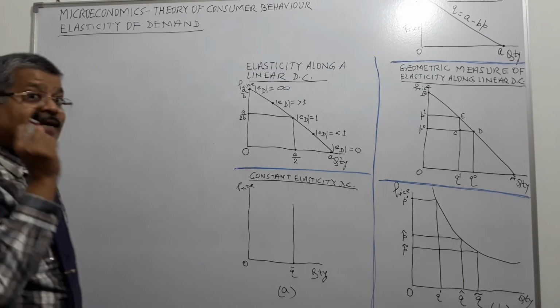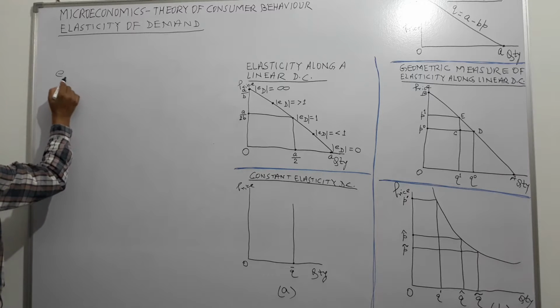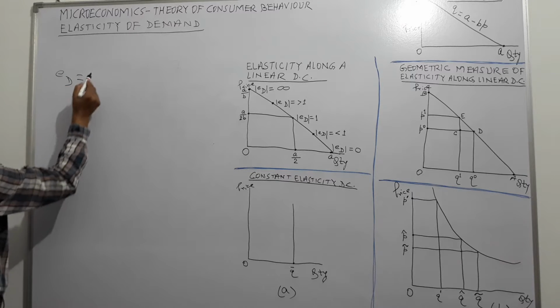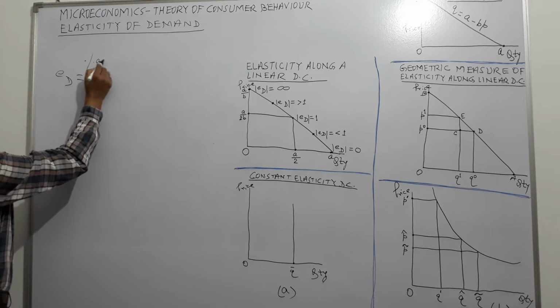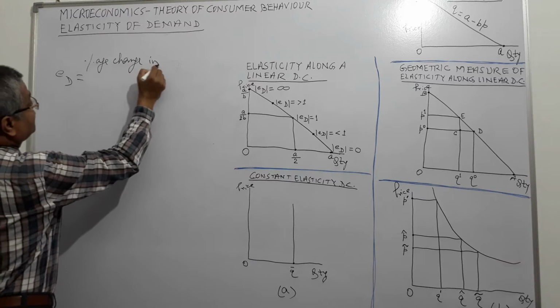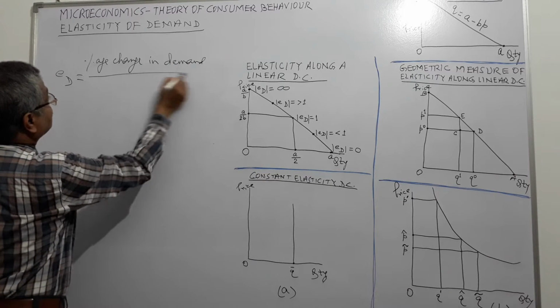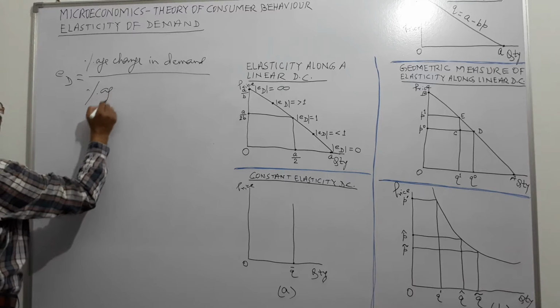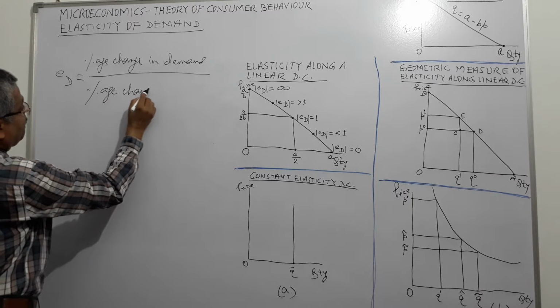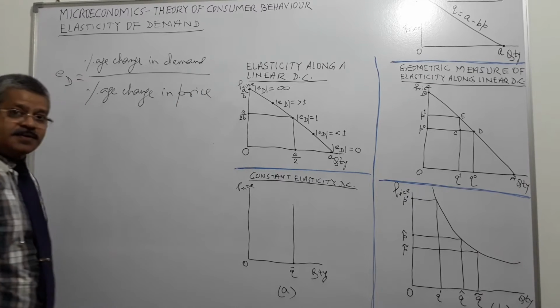Then how do we calculate elasticity of demand? It's very simple. Elasticity of demand is equal to percentage change in demand upon percentage change in price, right?